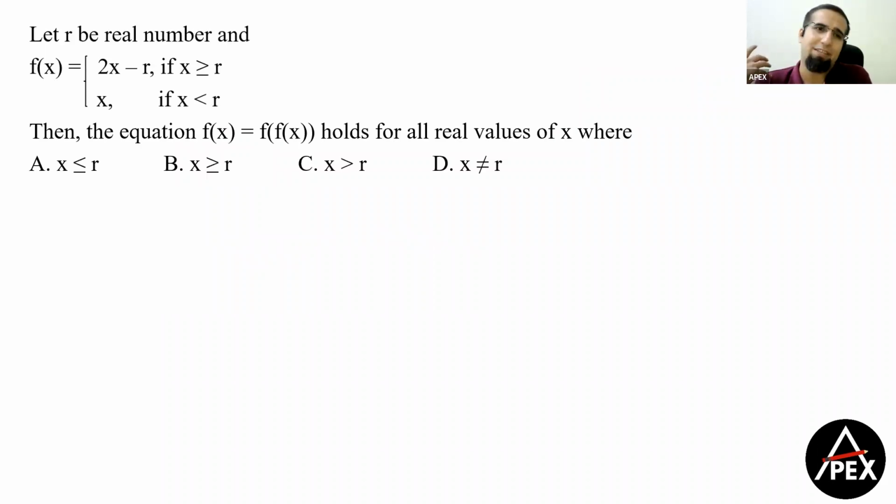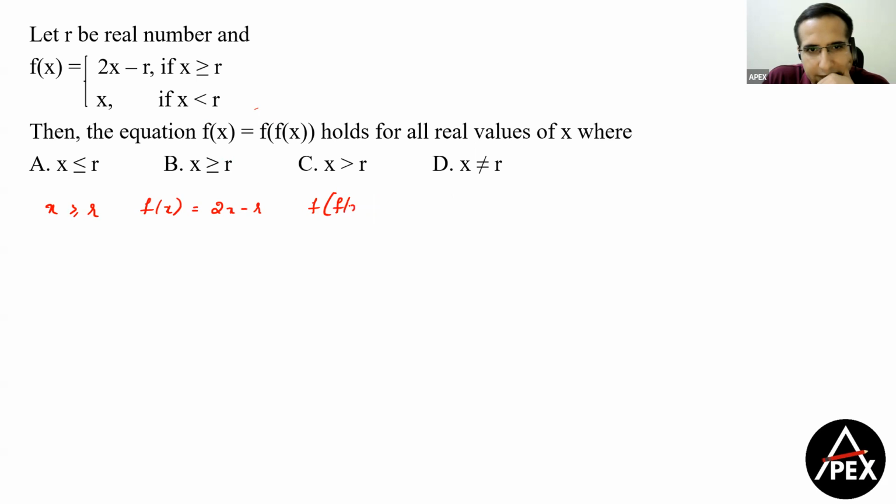Now there are two ways of solving this question, guys. One, we can assume numbers. So let's first understand. Suppose x is greater than or equal to r. Now we know f of x will be 2x minus r. Now what is f of f of x? That means f of 2x minus r. So in place of x we will put 2x minus r. Clear? So I repeat, let me write it this way for you to not get confused.